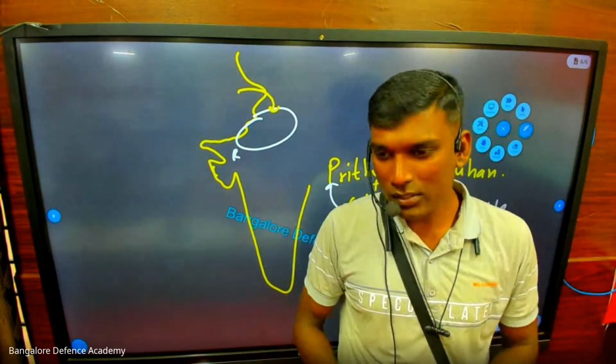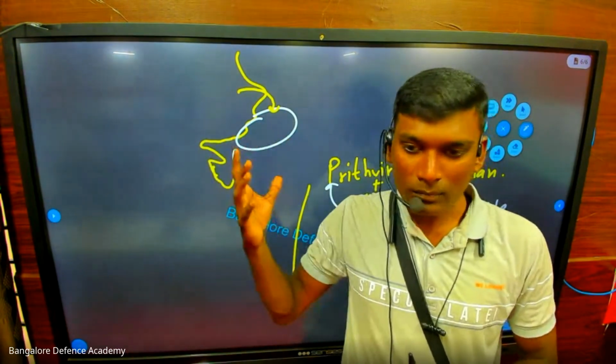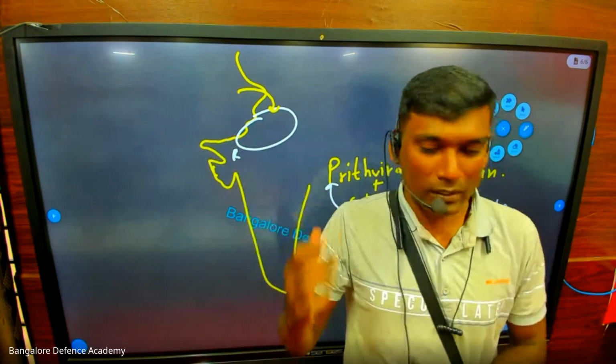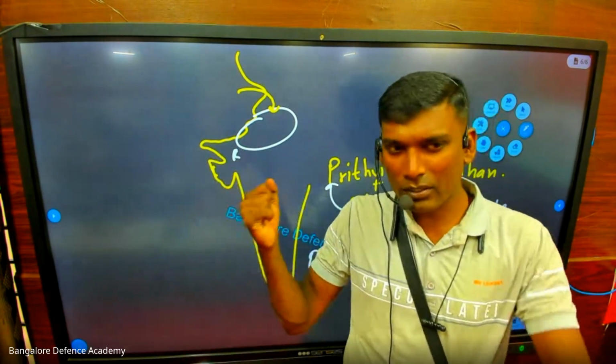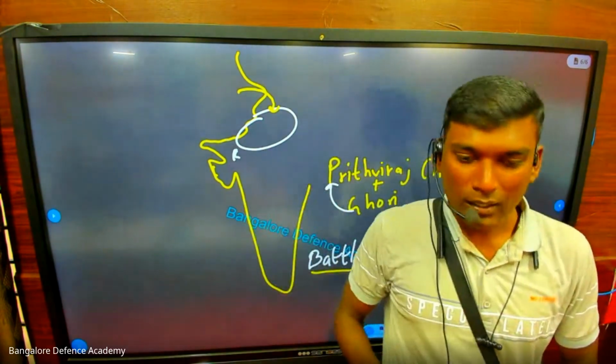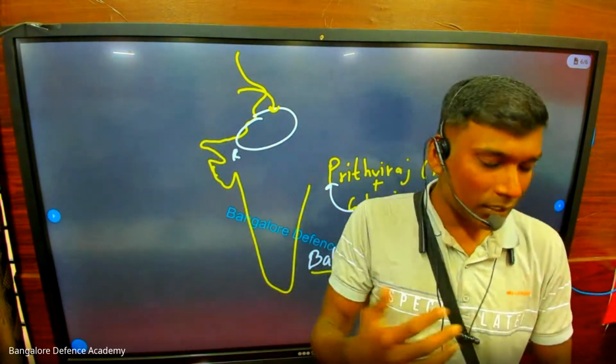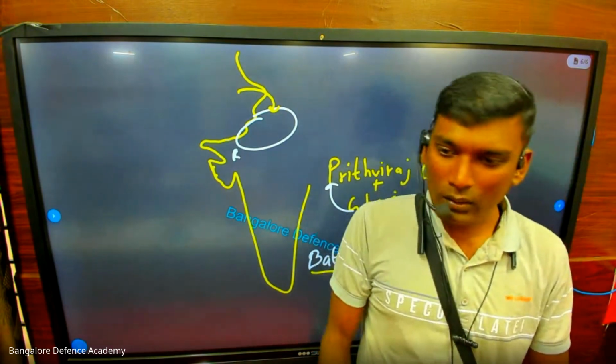Muhammad of Ghori is on a horse. Prithviraj Chauhan takes a spear. You know that spear? Javelin, you know? Neeraj Chopra throws a javelin, right? So he takes the javelin, and Prithviraj Chauhan aims at Ghori and throws that javelin. The javelin comes so fast and hits Ghori, and Ghori falls down from the horse.